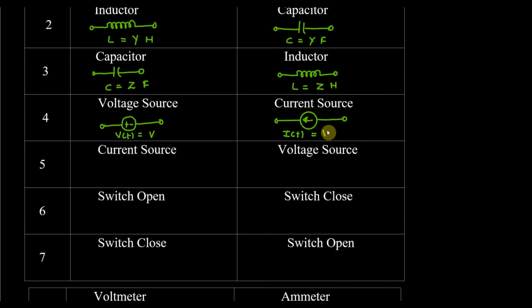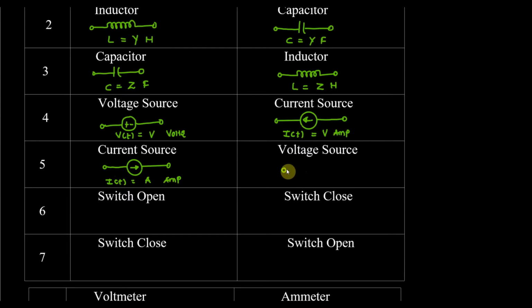So the value will be the same, V, but it is measured in ampere. This was measured in volts. So the value will be the same, the unit will change. Now similarly, if we have a current source, I will take this type of direction. This will be I of t, and I consider that the value is in A, ampere. Right.